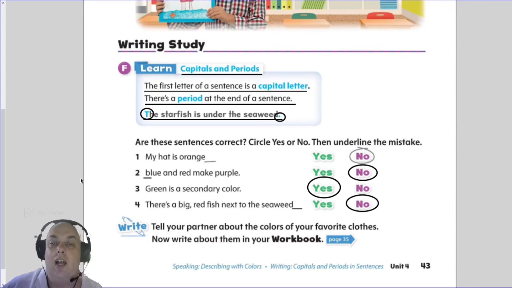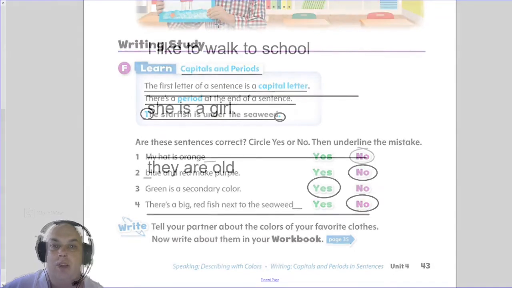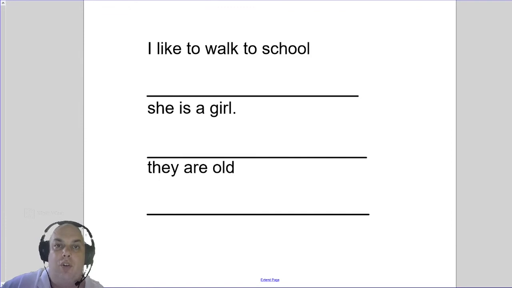Okay, now we've done this before in your book. So now we're going to look at some examples of how we're going to do it in the assessment. Okay, so in your assessment, it will look something like this. In your assessment, every sentence will be wrong. So we don't have to circle yes or no. But you do have to copy the whole sentence, not just a mistake. You have to copy the whole sentence correctly.